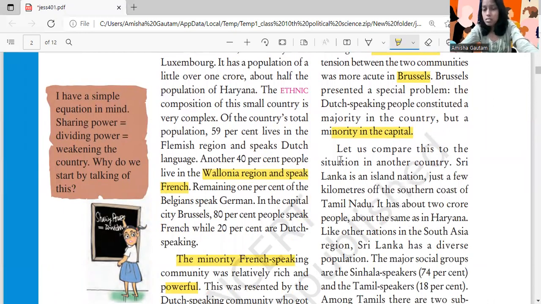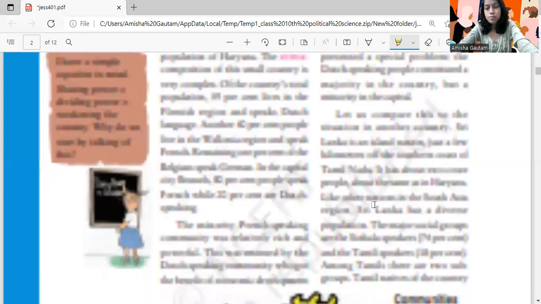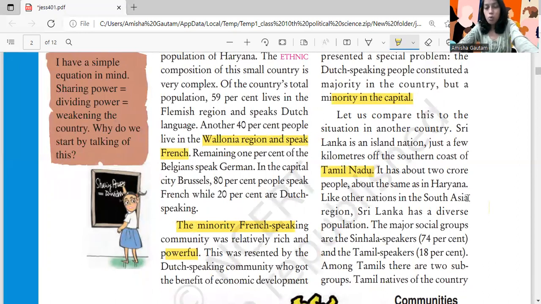So let us compare this to the situation in another country. Another country that we have to talk about is Sri Lanka. Sri Lanka is our neighbor, and it is also an island nation, just a few kilometers off the southern coast of Tamil Nadu. You should be able to locate Tamil Nadu on the Indian map. It has about 2 crore people, about the same as in Haryana.